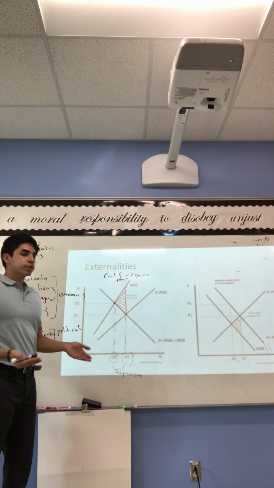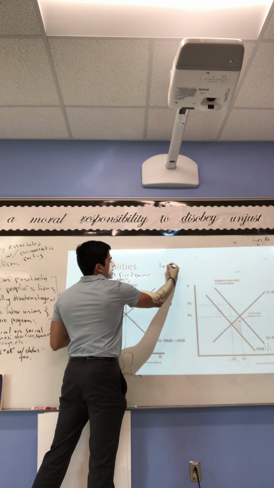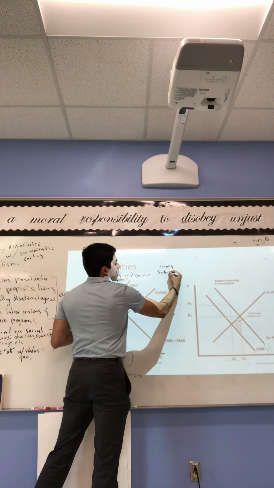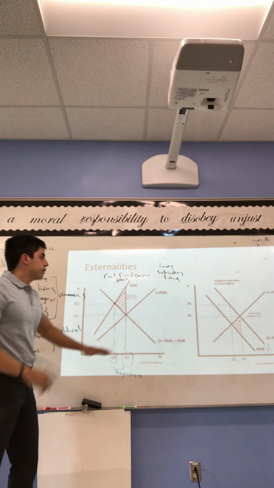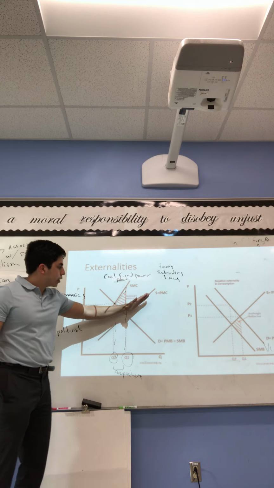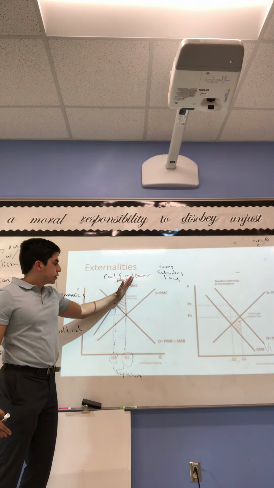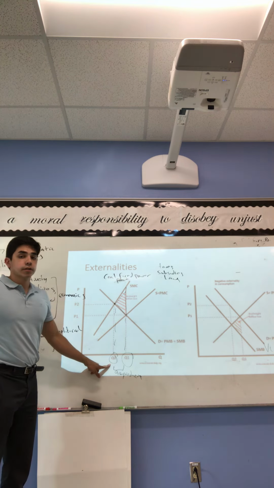We discussed some solutions to externalities. We said taxes, subsidies, or laws. And some of you said that maybe you should just tax people that are polluting. And so therefore you could shift the private marginal cost curve so it aligns with the social marginal cost curve, and we're producing at the socially desirable point.